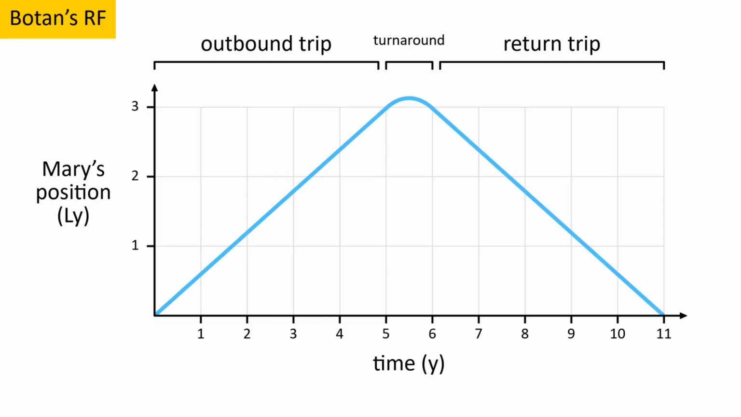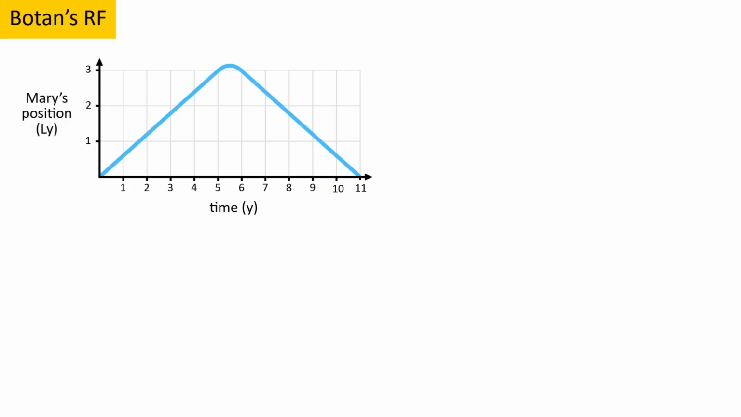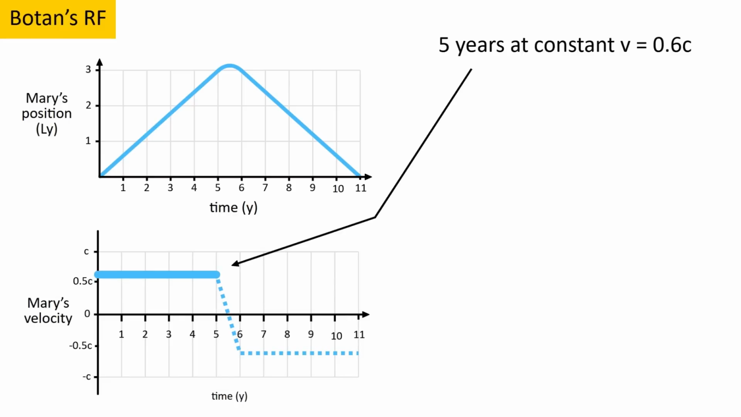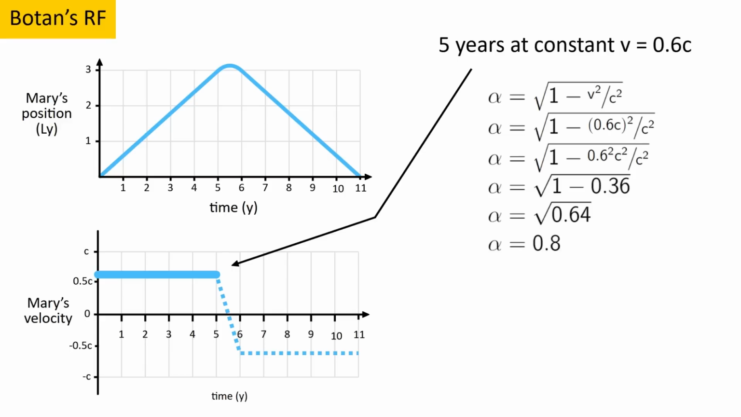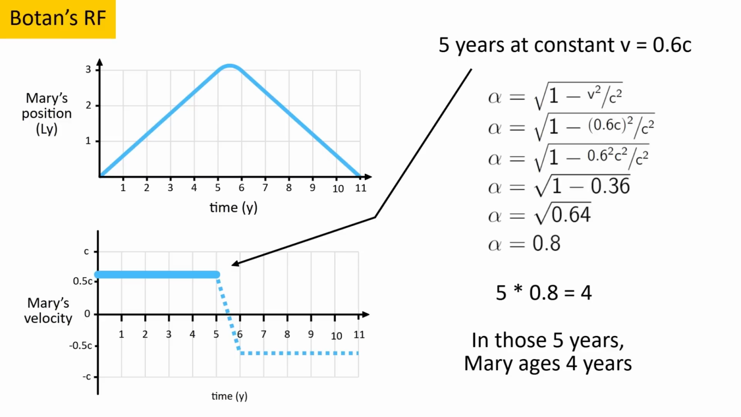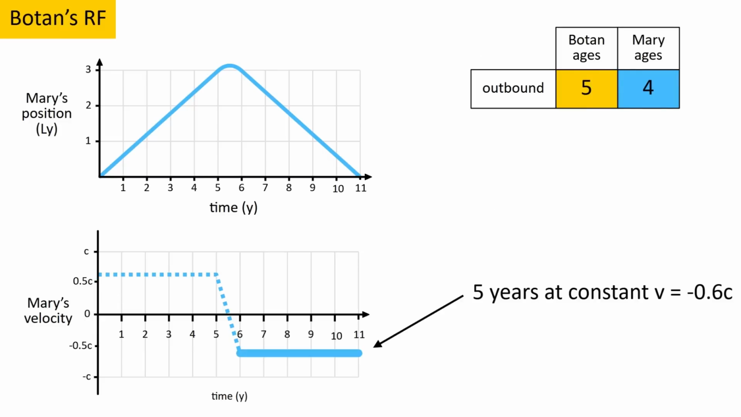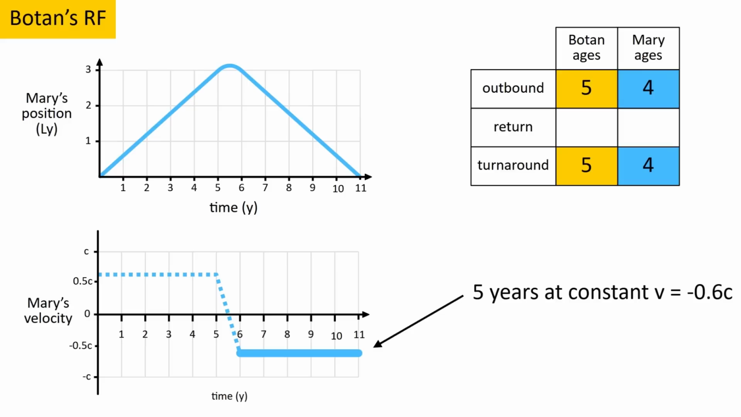Now we'll use the graph to calculate both of their ages. Since this is Botan's reference frame, she ages normally for all 11 years, making her 31 by the point of reunion. But Mary is moving, so she experiences time dilation. If we look at her velocity graph, we can see for 5 of the 11 years, she moves at constant velocity 0.6 c. In that case, the alpha factor is 0.8, which means she ages at 0.8 times the rate, and therefore only ages 4 years during the outbound trip, while Botan ages 5. For another 5 of the years, her velocity is negative 0.6 c, which is just the same thing but the other way. So again, Mary ages 4 years, while Botan ages 5.